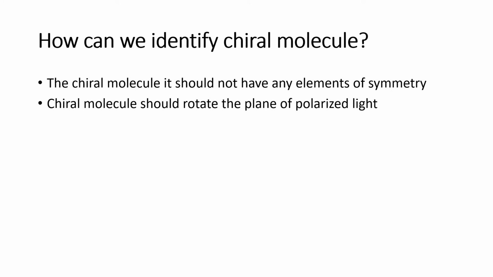Only chiral molecules can rotate the plane polarized light, whether they are enantiomers or diastereomers. So these are the two criteria which should be followed. The chiral molecule should not have any plane symmetry elements. That is the main criterion. If it satisfies this, it is called chiral. Even if the plane polarized light criterion is not satisfied, it is still chiral, no worries.